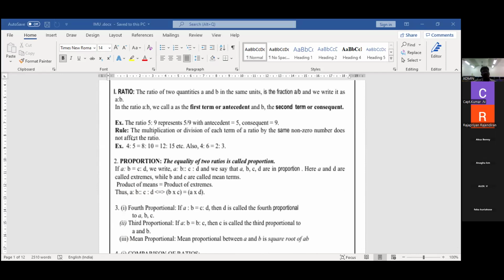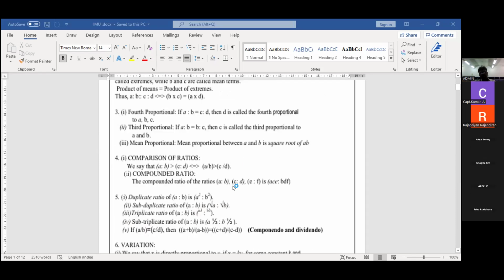See the share. The ratio 5:9 can be represented as 5/9, where 5 is the numerator and 9 is the denominator. Like that only we are going to designate it. For example, 5:9 is nothing but one single component that I divide into two parts. The ratio name is given like that.